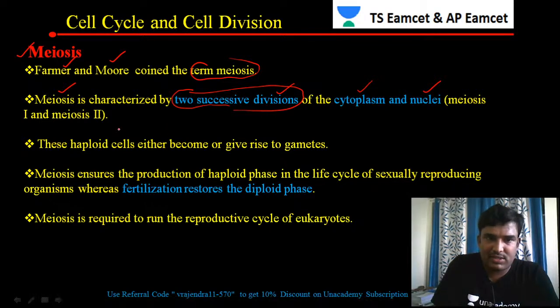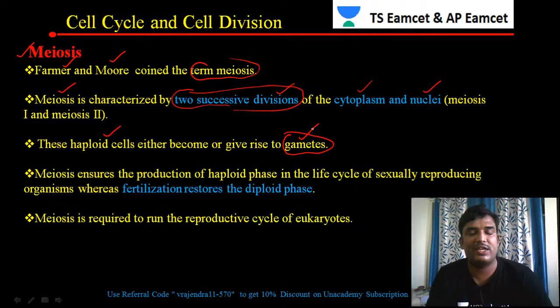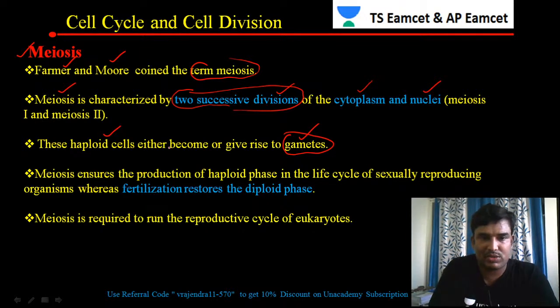So these haploid cells give rise to gametes. These are haploid cells which are produced through meiosis. Just now we have seen in the diagram that male gametes are produced from the male reproductive part of the animal. Similarly, female gametes are also produced.